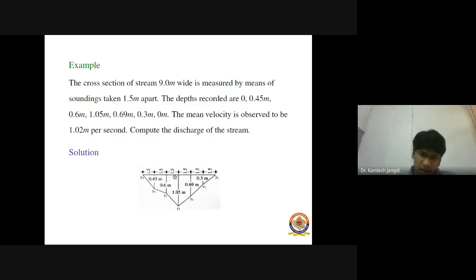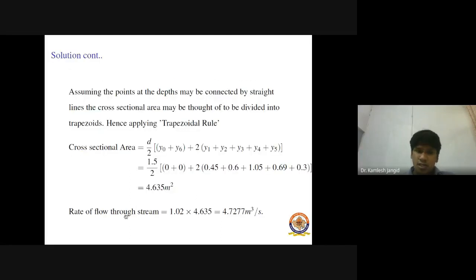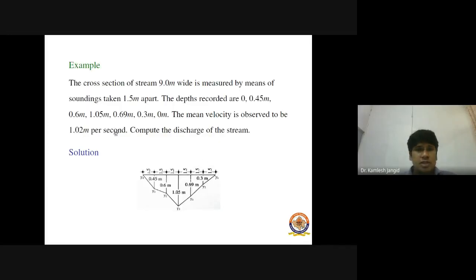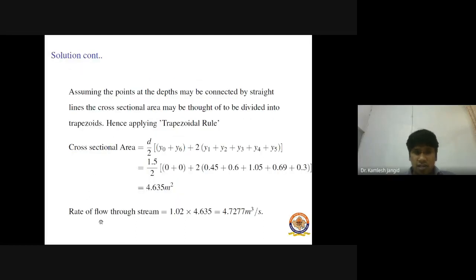Cross-sectional area means area of this portion below the base of the stream, right? Now rate of flow through the stream is cross-sectional area multiplied by the average velocity, which is already given, which is 1.02 meter per second. So therefore the rate of flow or discharge of the stream is 4.7277 meter cube per second.